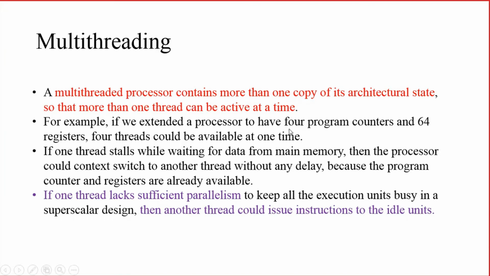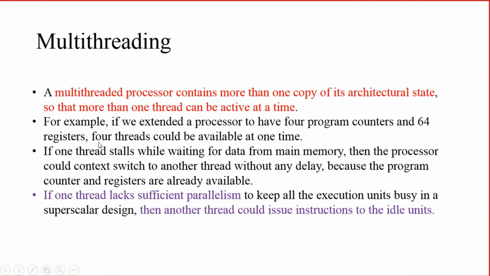Say for example, you are extending a processor with 4 program counters and 16 registers. Normally a processor will have one program counter, and in ARM it has 16 registers. Instead of that, we are extending that processor with 4 program counters and 64 registers.